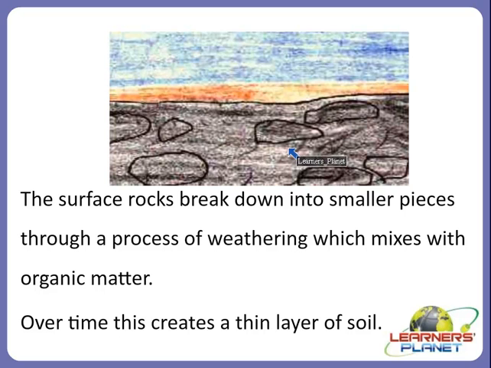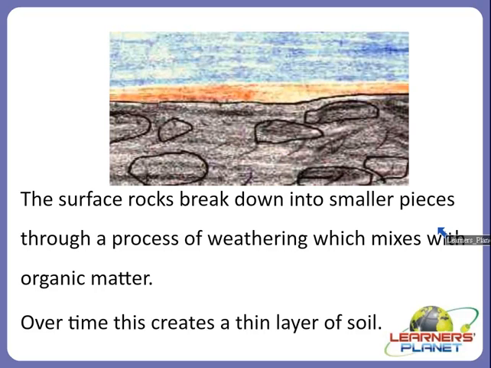The surface rocks are broken down into smaller pieces through weathering, and then mixed with the organic matter. Organic matter means, as we discussed, the fungi and bacteria, the microorganisms. They break down the organic matter in the soil, the living and dead organisms and other minerals and nutrients, right?